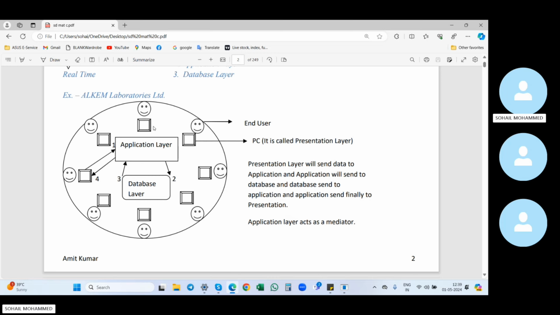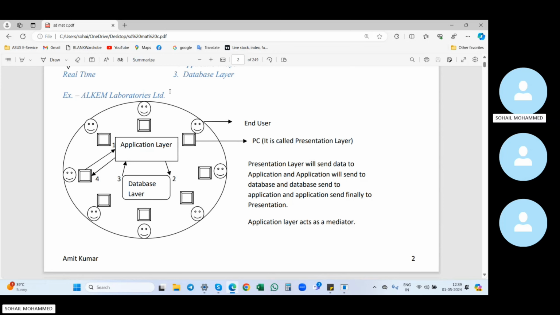The end user enters all the details in the software, that is the application. From the application layer, the data will move into the database, where we can store the data of the particular transactions.